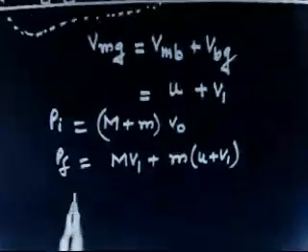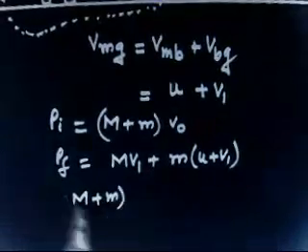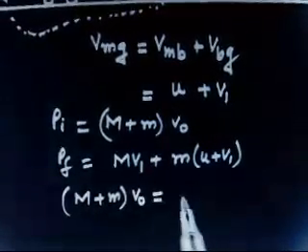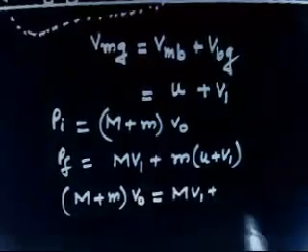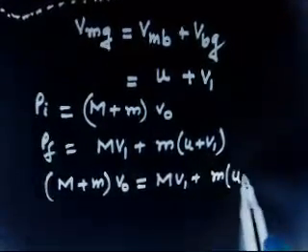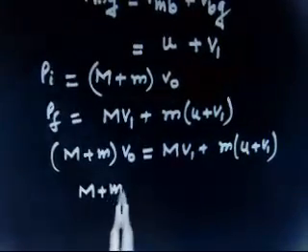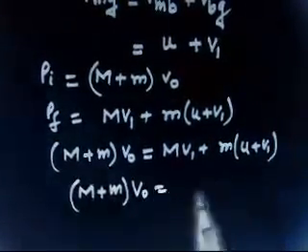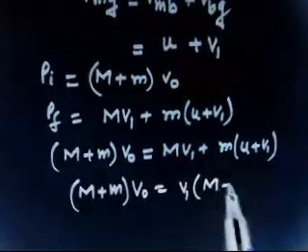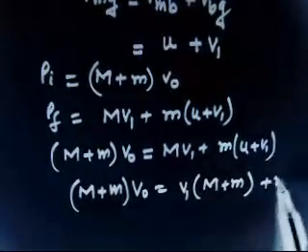So we will have (M plus m) v0 is equal to M v1 plus m into (u plus v1). Now taking v1 common, (M plus m) v0 is equal to (M plus m) v1 plus m u.